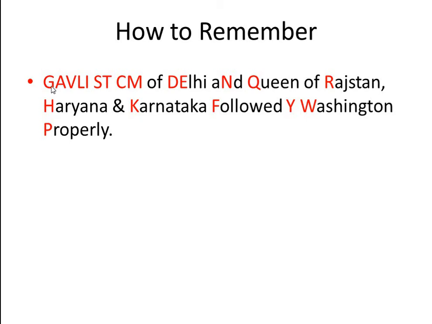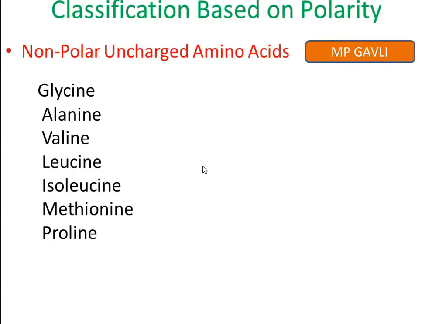So count now: 1, 2, 3, 4, 5, 6, 7, 8, 9, 10, 11, 12, 13, 14, 15, 16, 17, 18, 19 and 20. So these 20 letters indicate 1-letter abbreviations for 20 different amino acids which are present in the protein. So the second classification is based on the polarity.